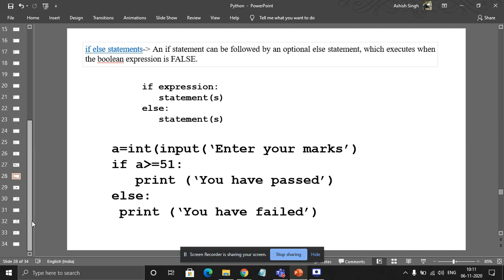Why should we put the colon? That is syntax. Sometimes when you are writing the program, you have to give the comma. If you do not give it, the program will show an error. Why? Because it is a part of syntax, a part of grammar. In natural language, Hindi or English, you sometimes make grammatical mistakes. That is okay, sometimes the next person will understand. But when you make such grammatical mistakes with a programming language, your compiler or interpreter will not understand and will show you an error. Understood?